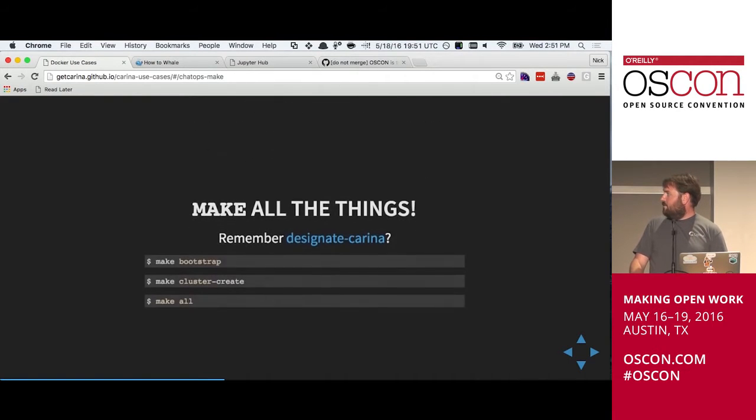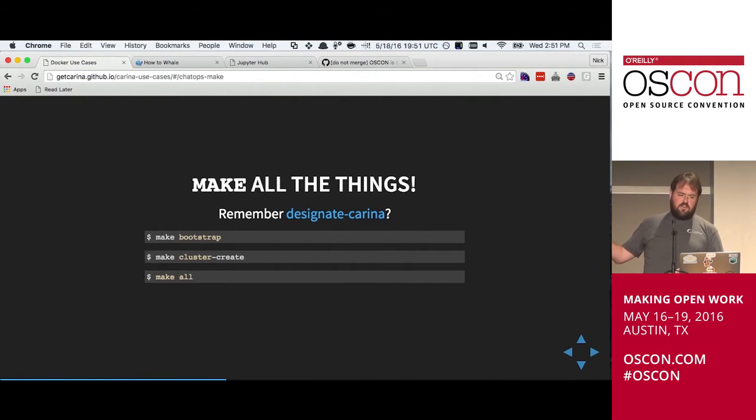So with Designate Carina, one of the things we did to make it really easy for new people on our team to onboard is that the only thing they really have to do is clone the repository where we store all the Docker Compose stuff that comprises Designate Carina, and run three commands. They can call make bootstrap, which will satisfy all the necessary components for them to lay down the Carina runtime and some other bits.